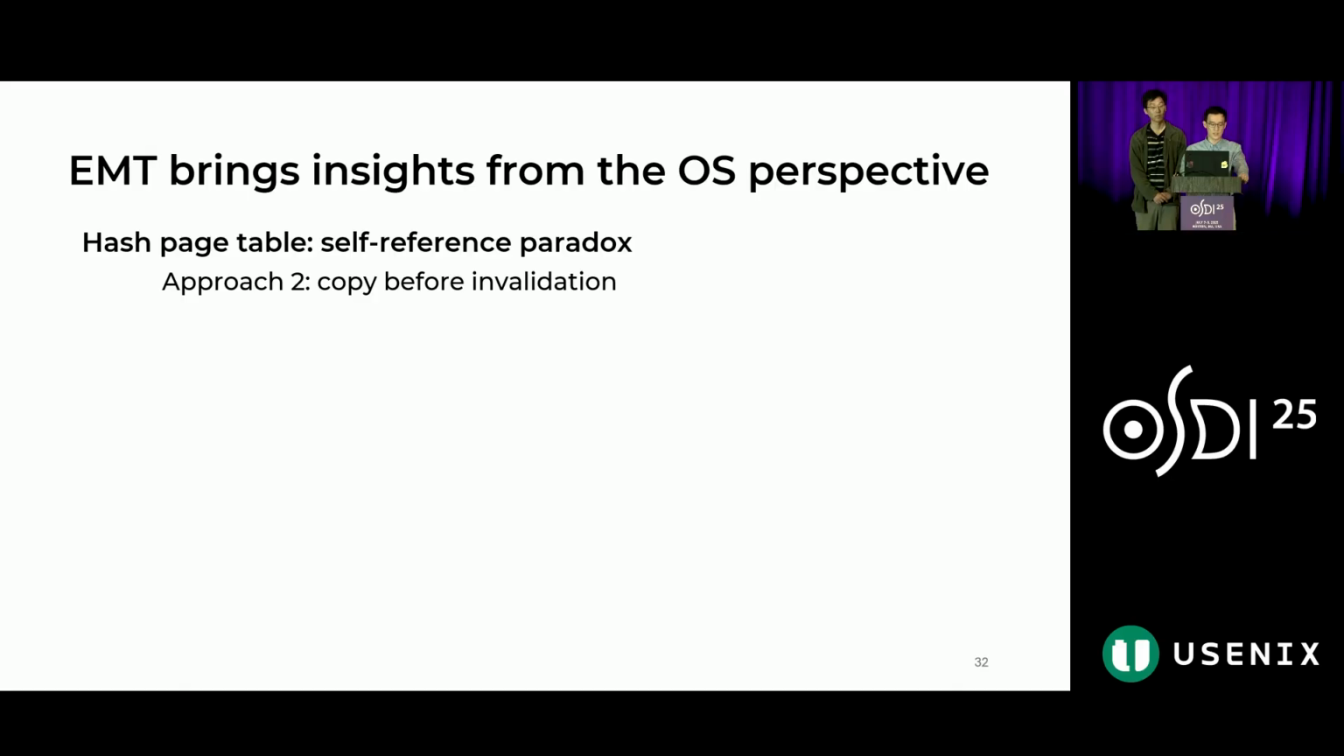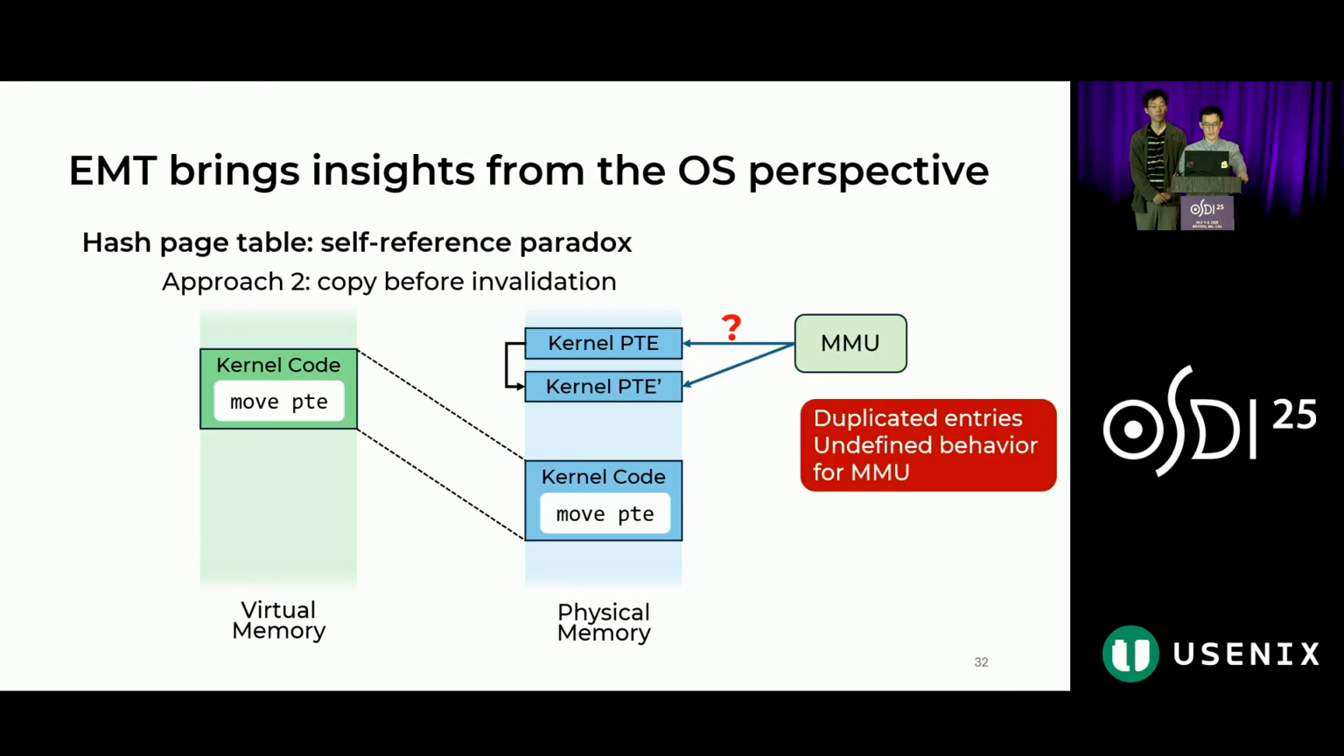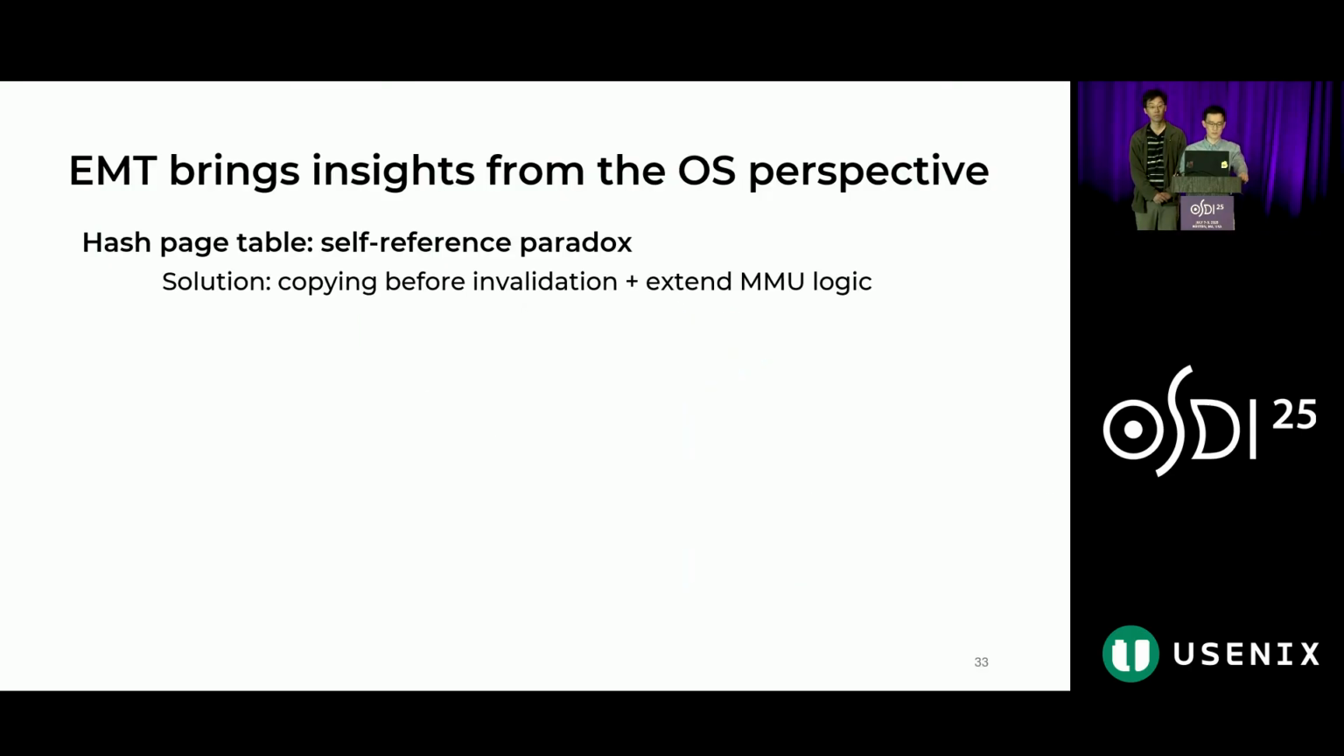The second approach is to do copy before invalidation. However, this will lead to duplicated entries in the transient window as well, which is an undefined behavior for the hardware MMU. The root cause here is that there's no atomic update at multiple locations. So what should we do?